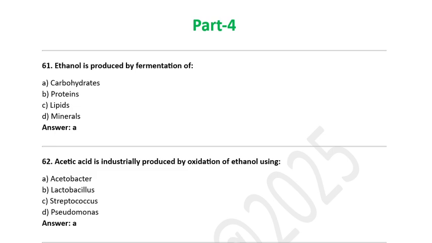Part 4. Ethanol is produced by fermentation of: A. carbohydrates, B. proteins, C. lipids, D. minerals. Correct option is A, carbohydrates. Acetic acid is industrially produced by oxidation of ethanol using: A. Acetobacter, B. Lactobacillus, C. Streptococcus, D. Pseudomonas. Option A, Acetobacter.